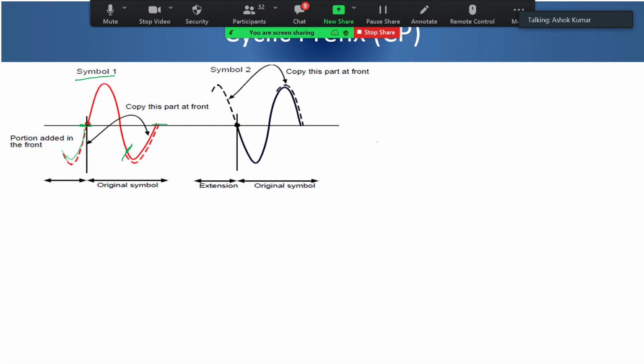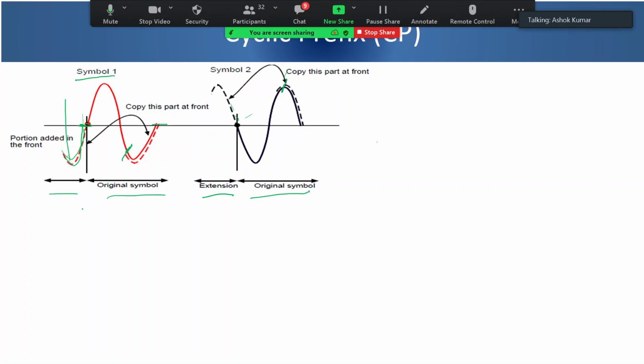So this much we are adding in symbol A1. That's why we call it cyclic prefix, because we are adding the last part into the front. Similarly, in symbol 2 also, the last part which is coming here, we are adding at this location. So this is kind of an extension of the original symbol.